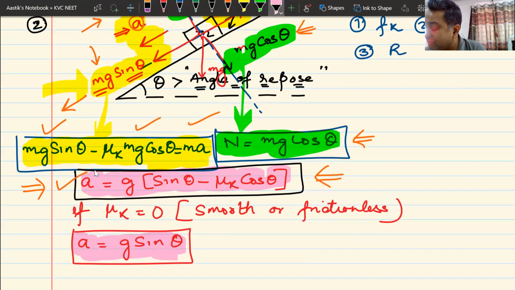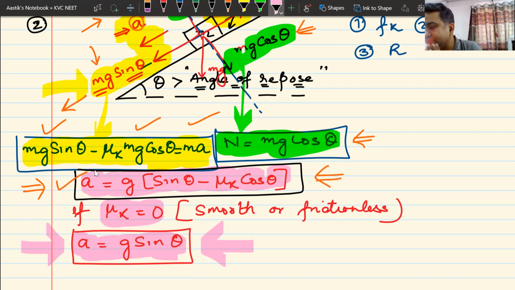If I make this frictionless, if I put the value of mu k as 0, this becomes the answer for a frictionless surface. If it is a frictionless surface, acceleration would be g sin theta. If there is friction, the answer is g times sin theta minus mu k cos theta. Am I clear now?